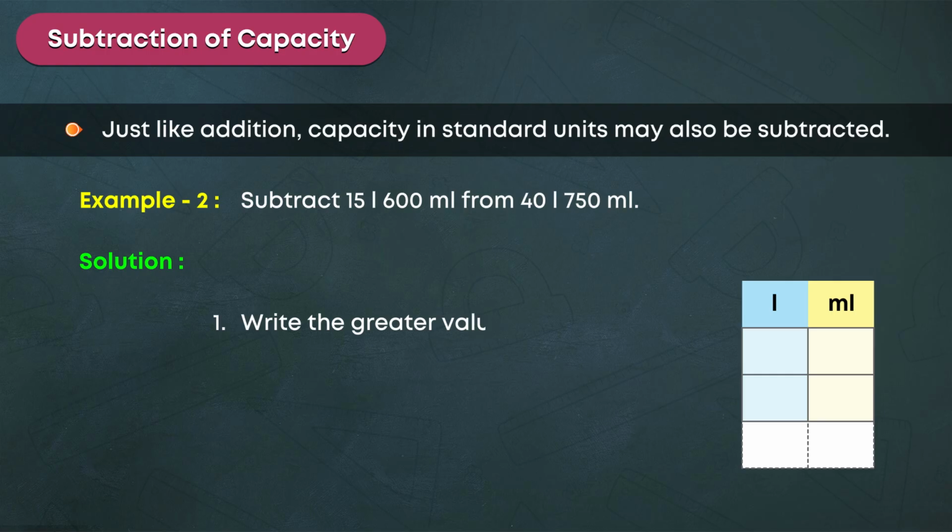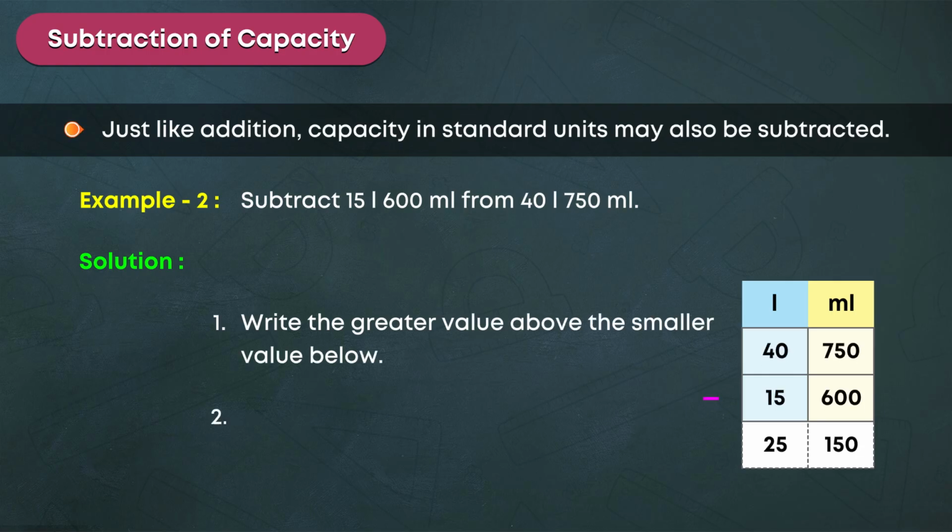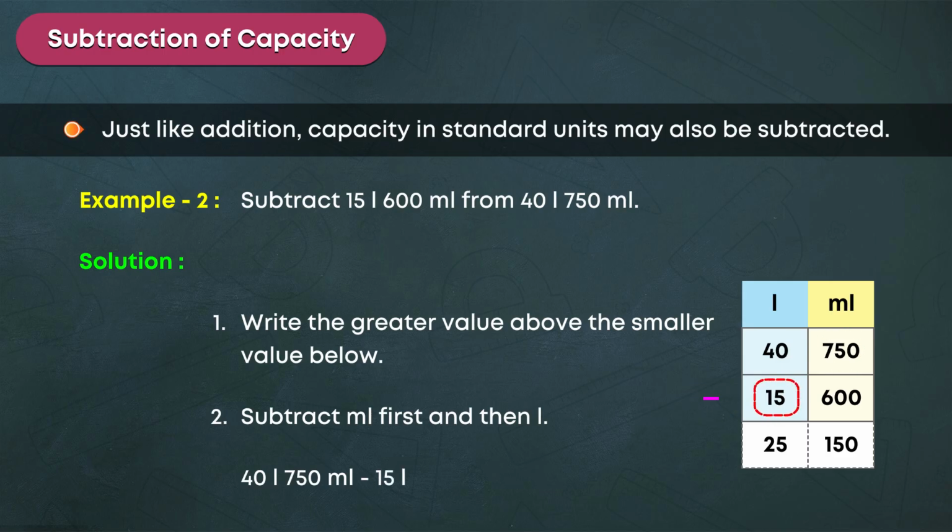Write the greater value above the smaller value below. 2. Subtract milliliters first, and then liters. 40 liters, 750 milliliters, minus 15 liters, 600 milliliters, is equal to 25 liters, 150 milliliters.